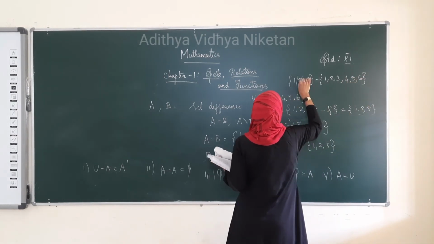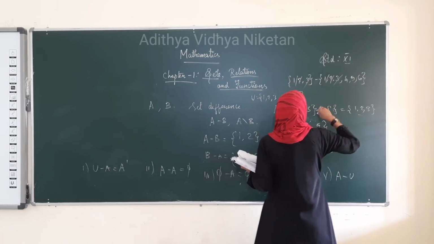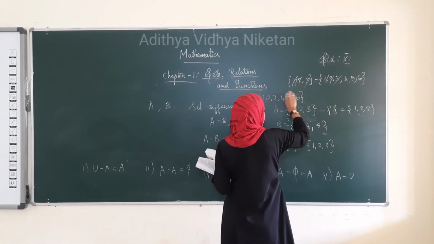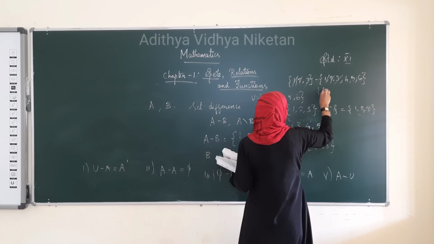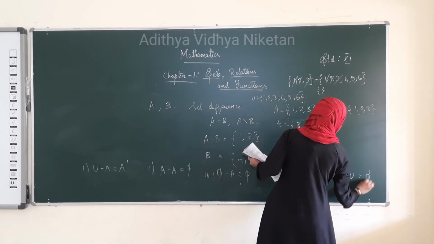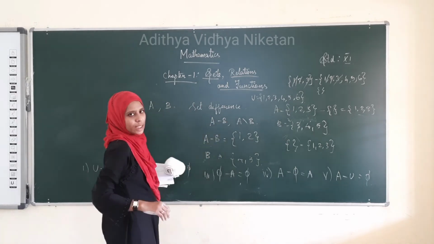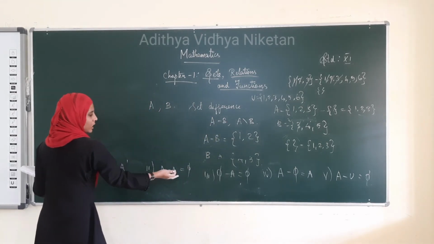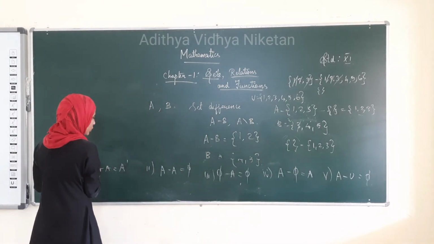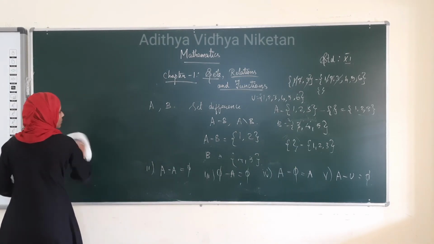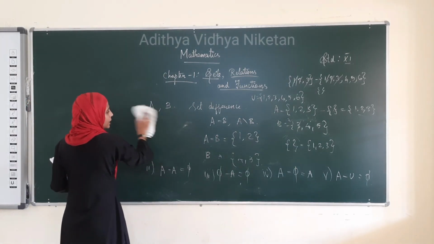The terms get cancelled. The remaining terms here are nothing, that is the empty set. These are just the common properties I have worked out with an example, just go through it. What we see is this is set difference.